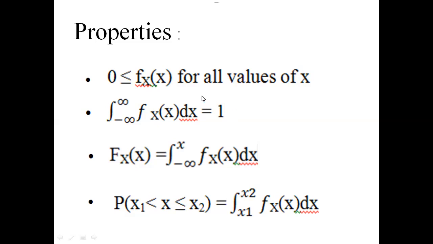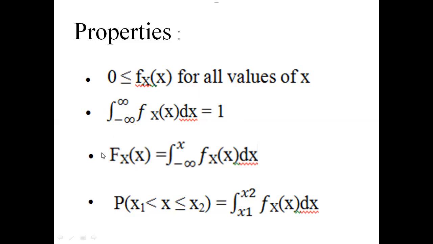This property is also used in problems for checking whether a given function is a valid probability density function or not. For checking that condition, we use this second property, a very, very important property.